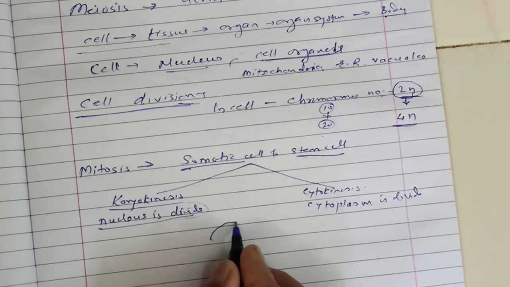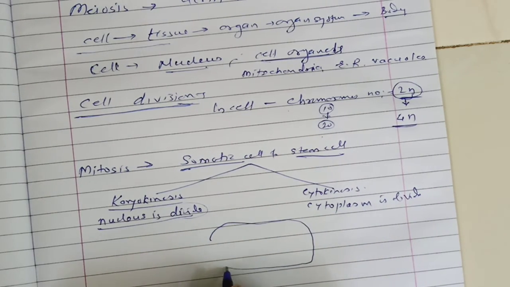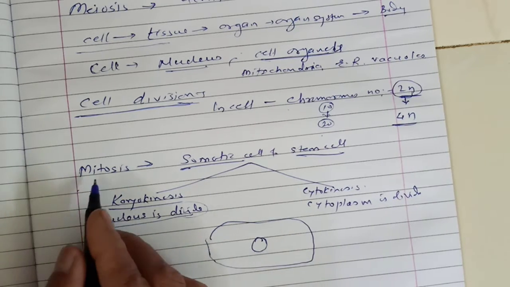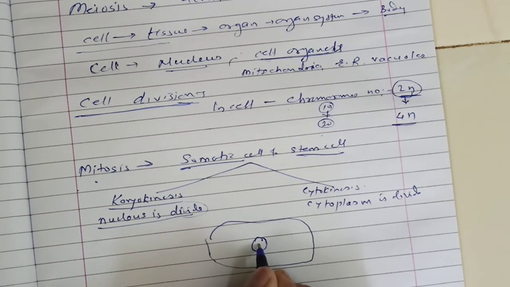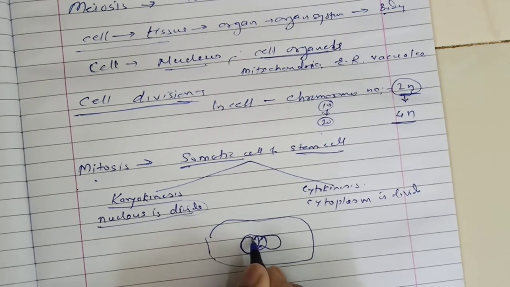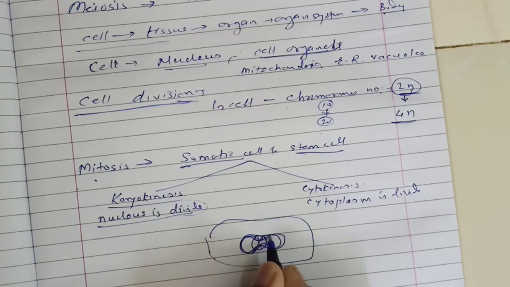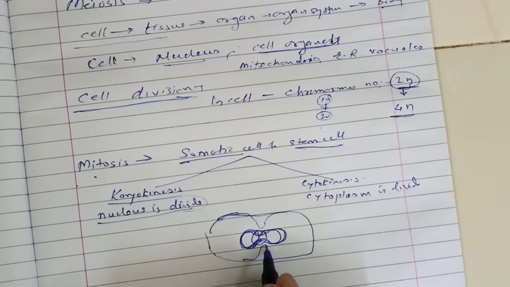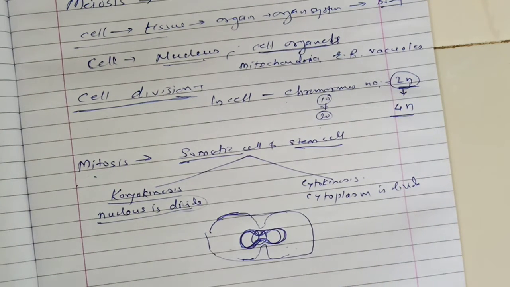So in a cell, the nucleus present in the center divides into two nuclei when it undergoes mitosis, and later the cytoplasm divides. So from one cell, two cells are formed.